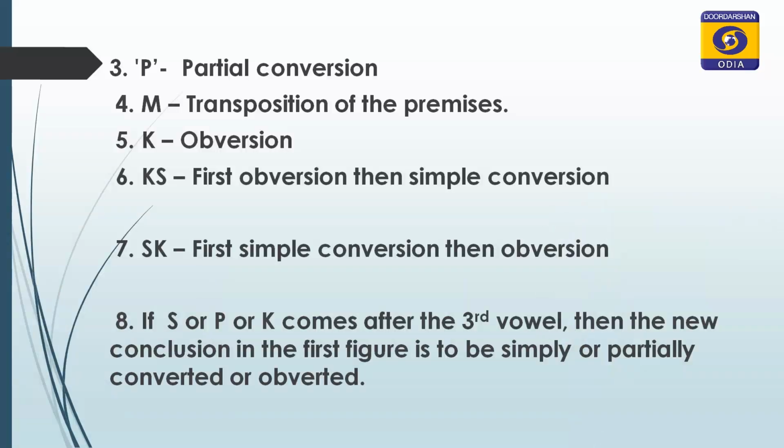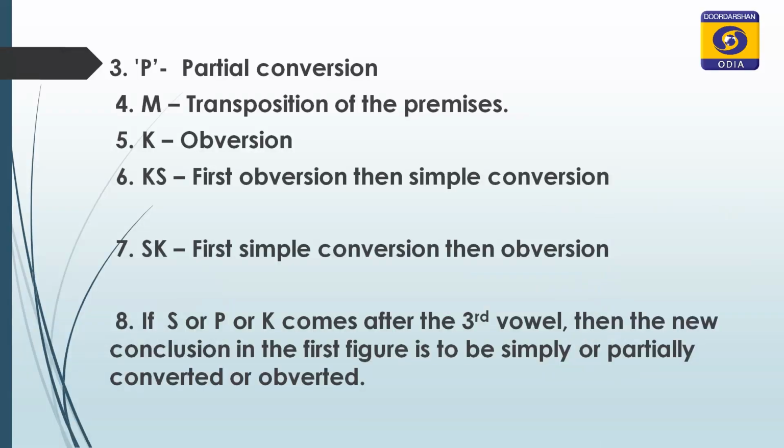If there is KS, it stands for first obversion, then conversion. That means first we avert the preceding vowel, then we simply convert it. Or if there is SK, then S means simple conversion and K means obversion, so first we simply convert it and then we obvert it.